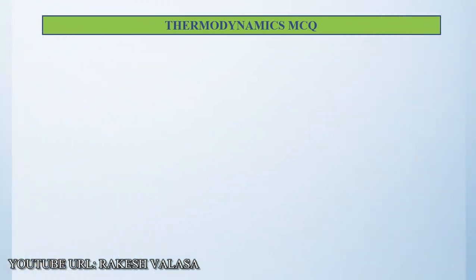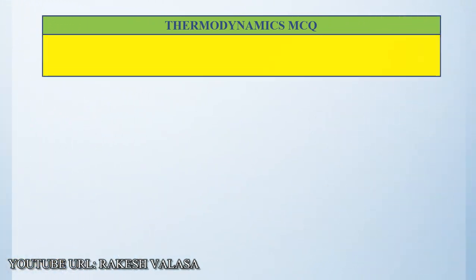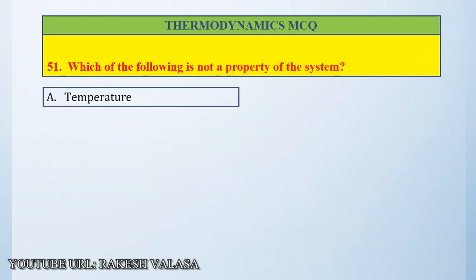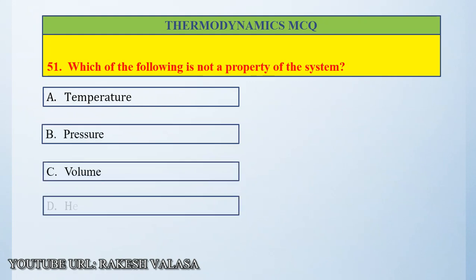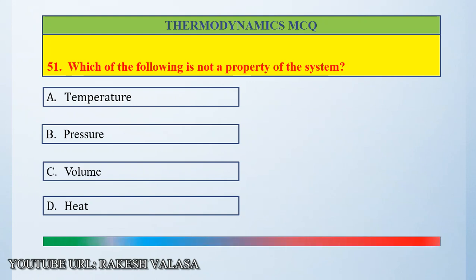Question number 51. Which of the following is not a property of the system? Option A, temperature. Option B, pressure. Option C, volume. Option D, heat. The correct answer is heat.